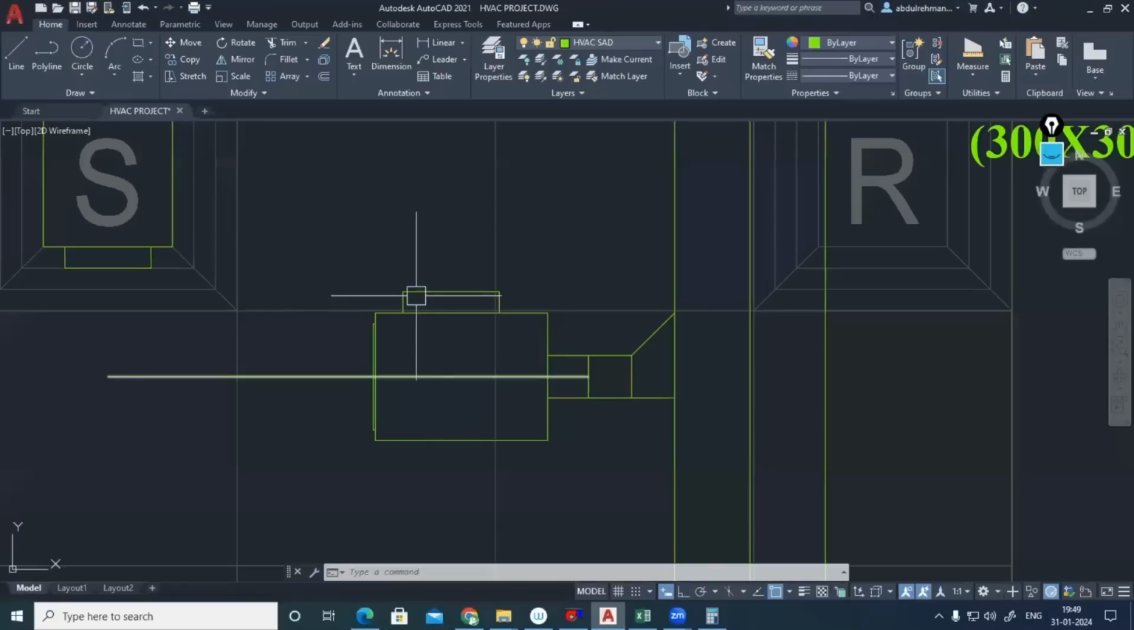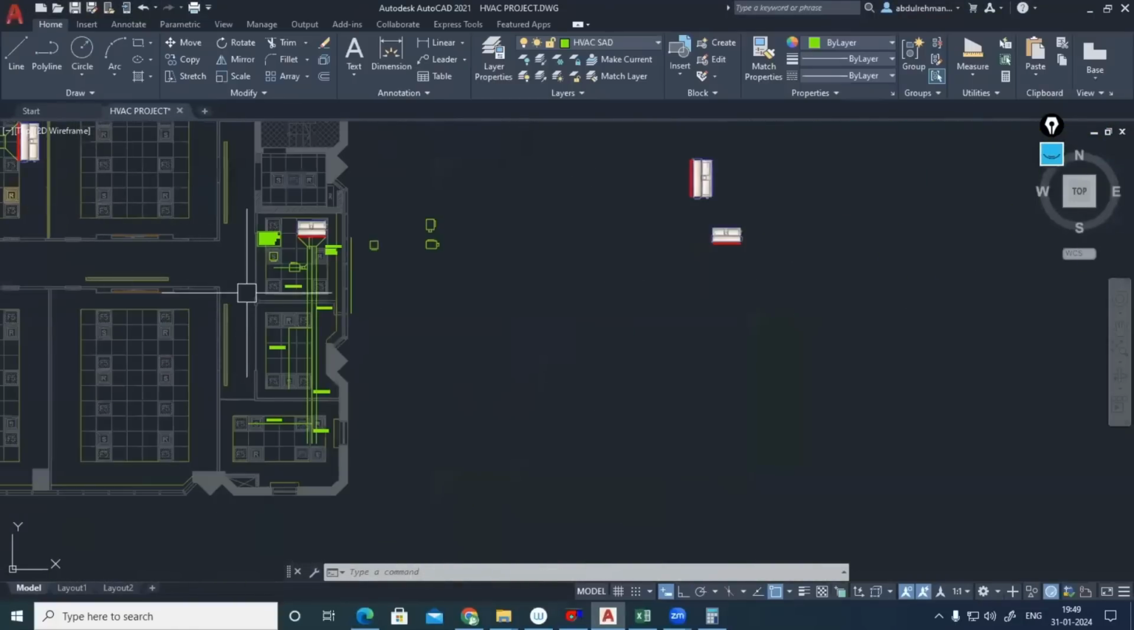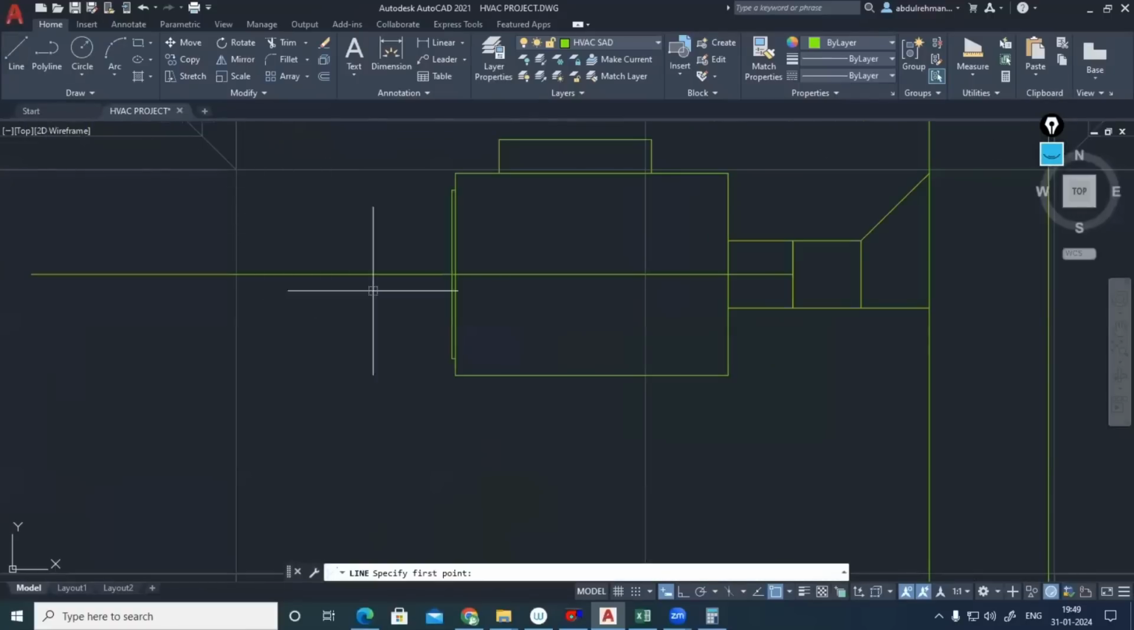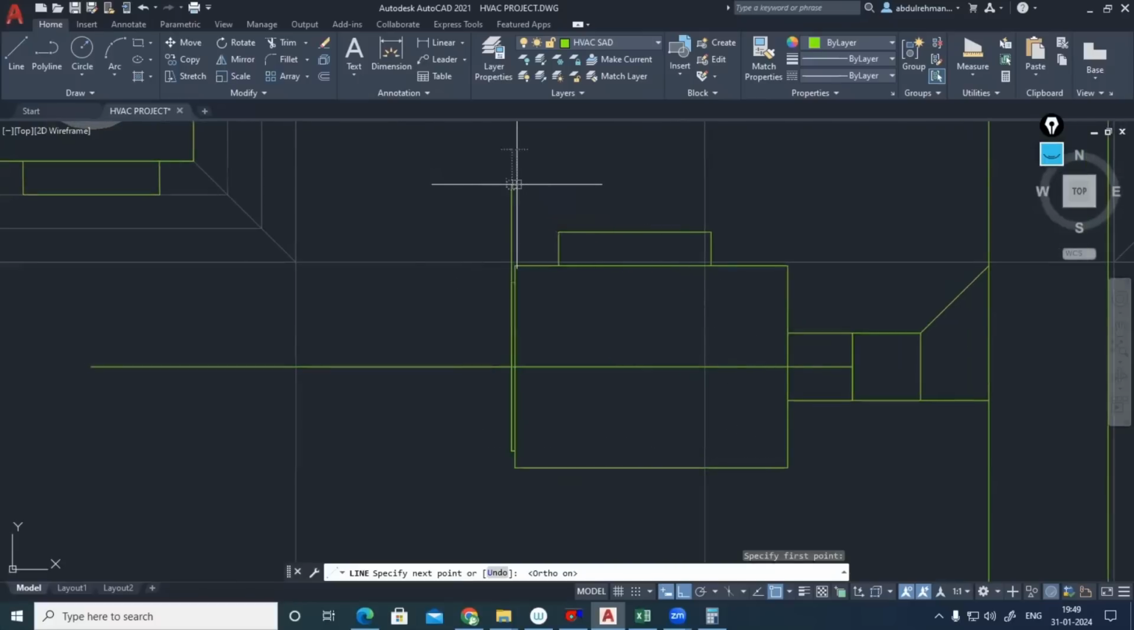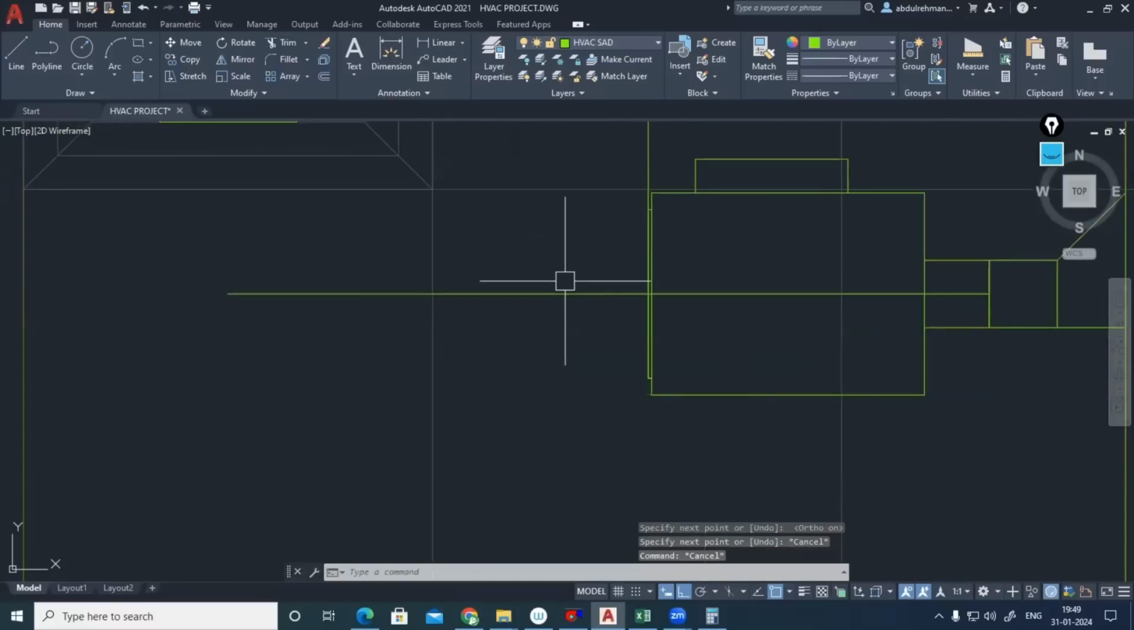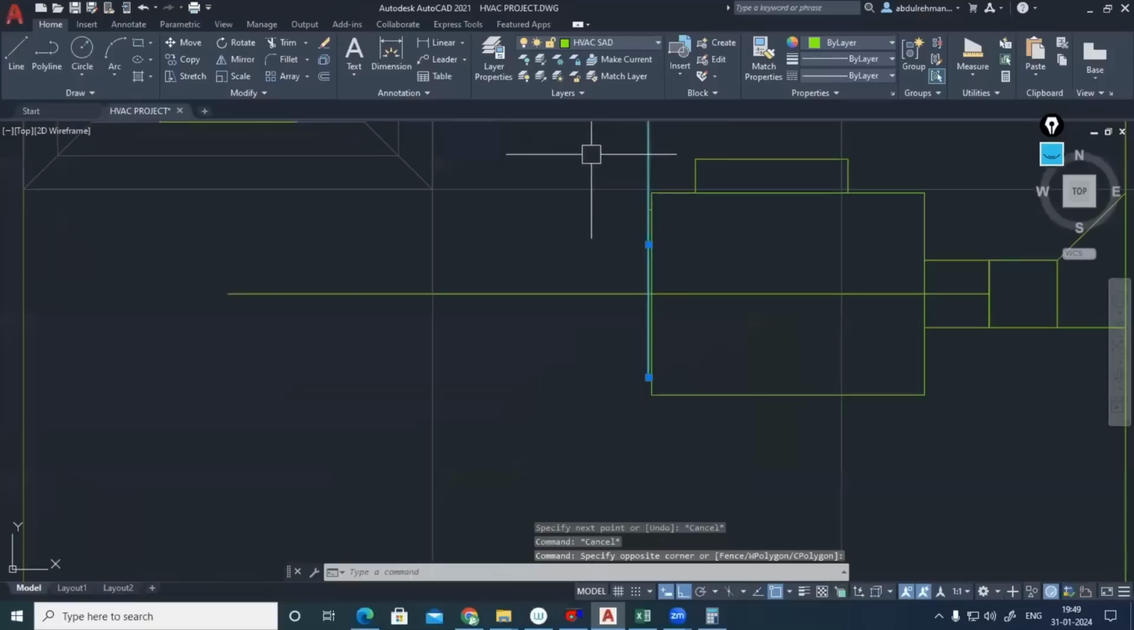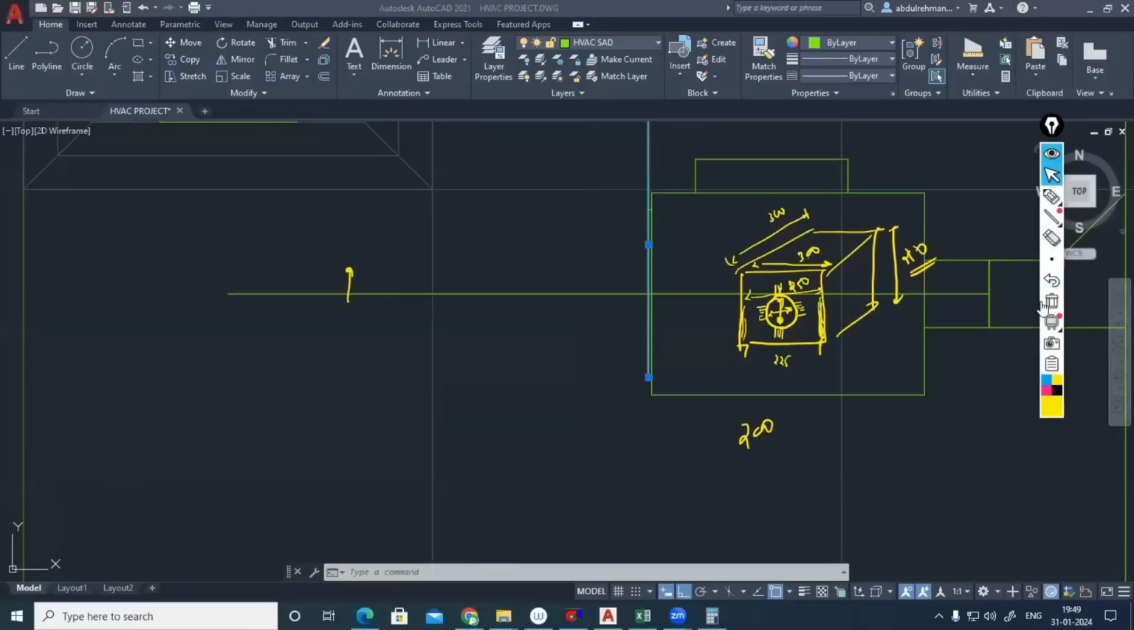Since I have followed DW 144, the same only I'll be following here. So what I'm doing means I'll be making a rectangle duct there, because I need a piece there. Okay. And let me select. Two ways we can connect.